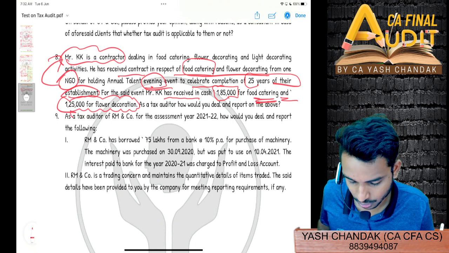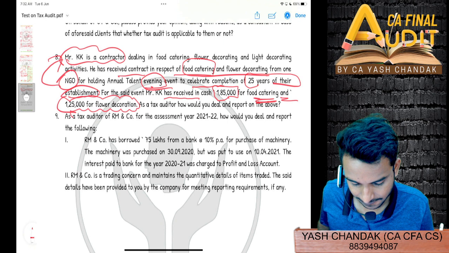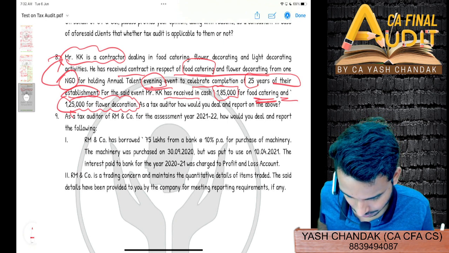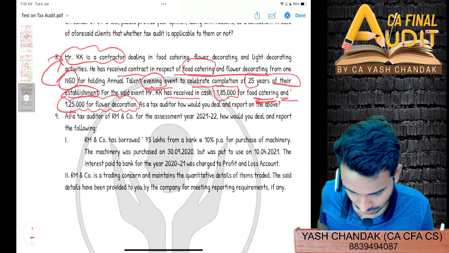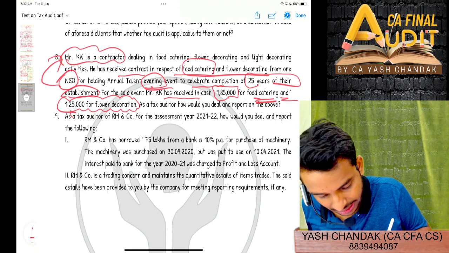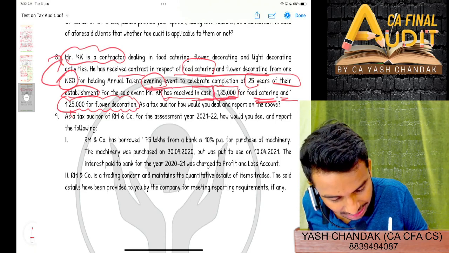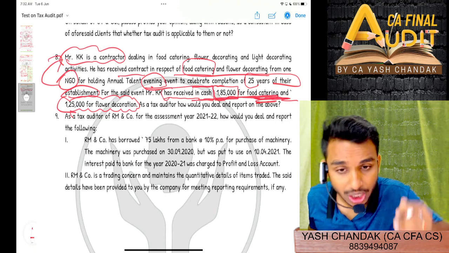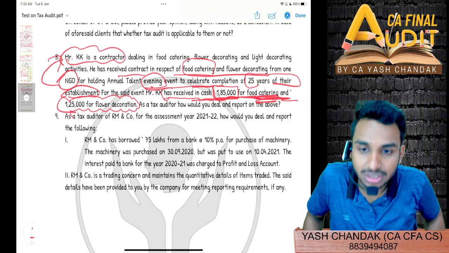From where are you referring to nature of business? They are giving the various activities. We won't mention any nature of business. The important point is that you are receiving in cash 1,85,000 for food catering. You are receiving in cash.